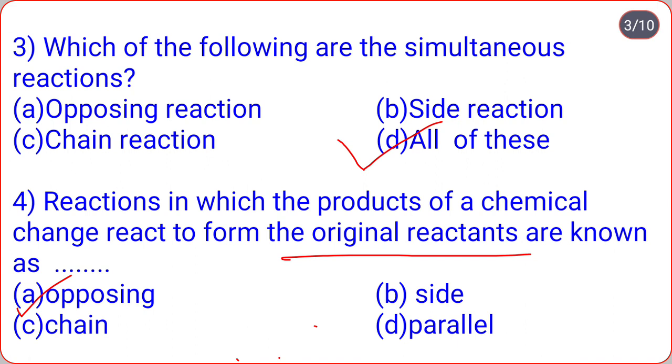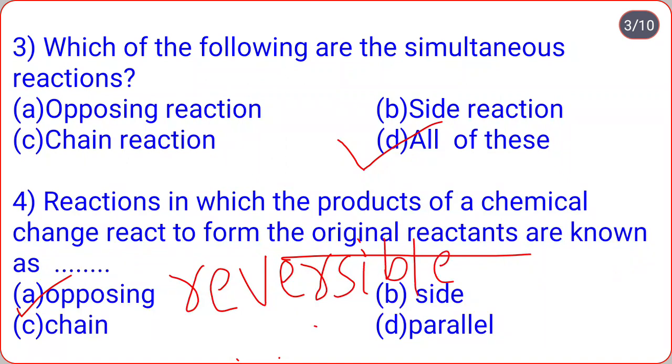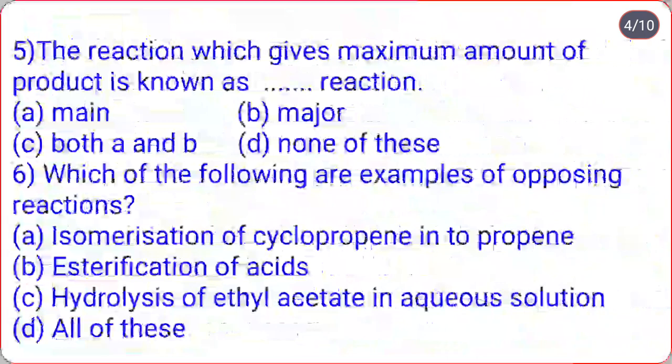Also friends, you remember that opposing reaction is also known as reversible reaction or counter reaction.